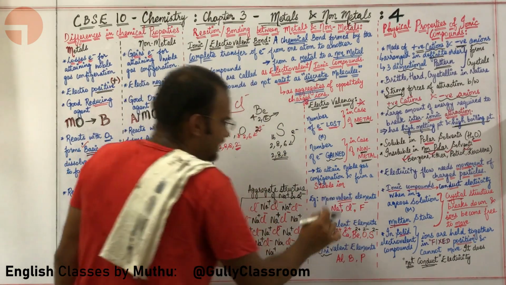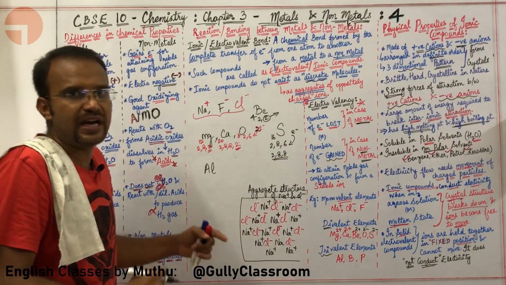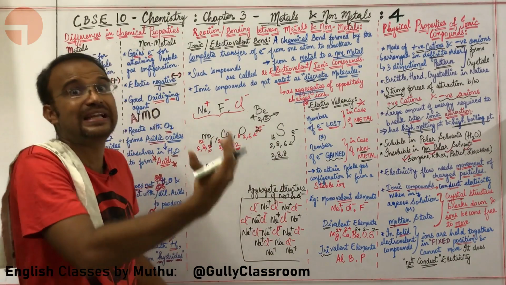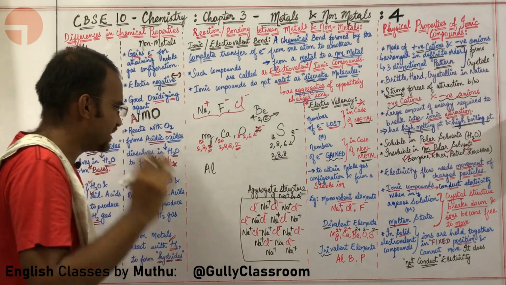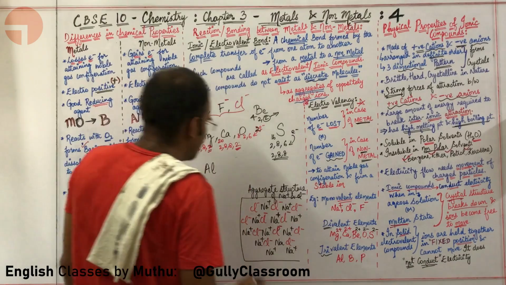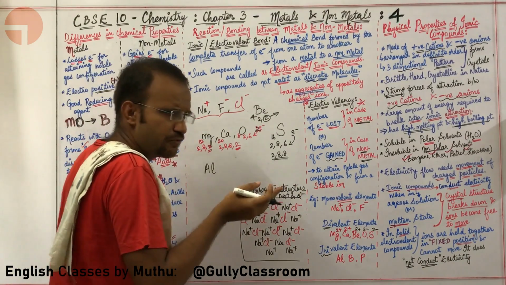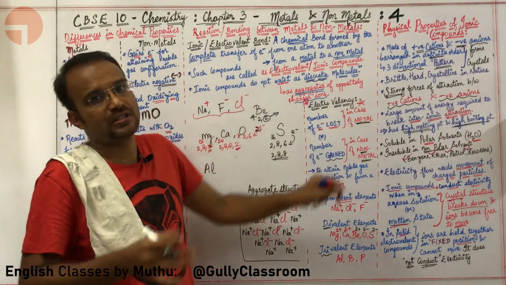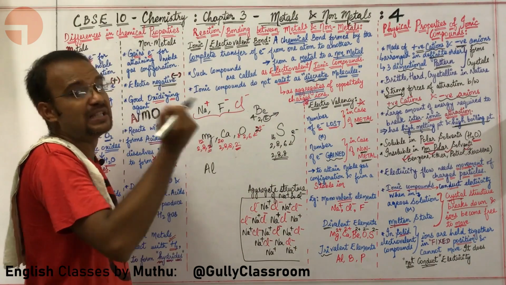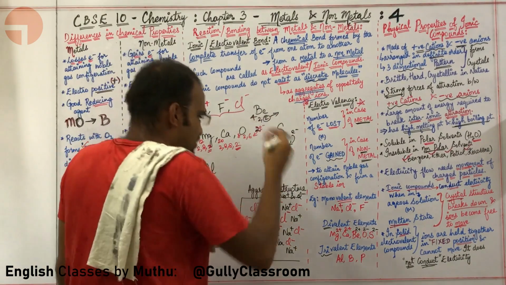All these are divalent elements because in case of metals they are losing 2 electrons. In case of non-metals they are gaining 2 electrons. Fine sir. What about trivalent elements? The simple idea about trivalent elements is in case of metals they will lose 3 electrons. In case of non-metals they will gain 3 electrons in order to attain noble gas configuration.